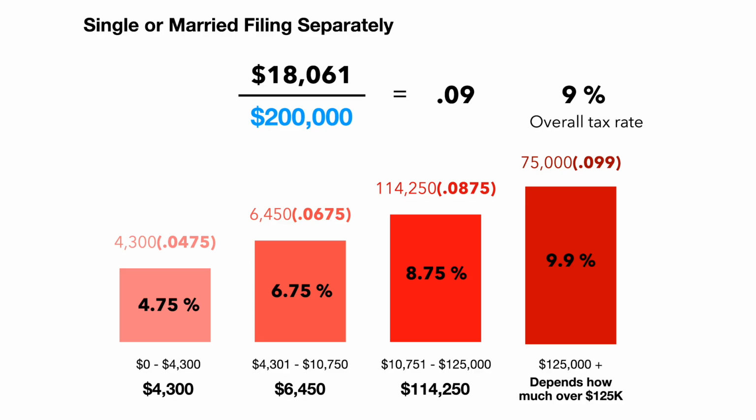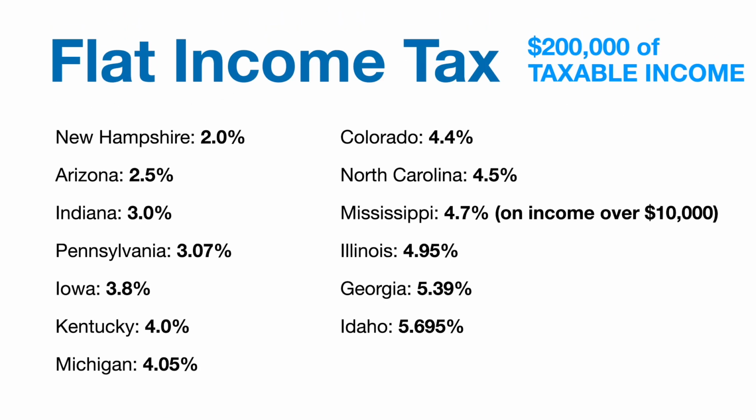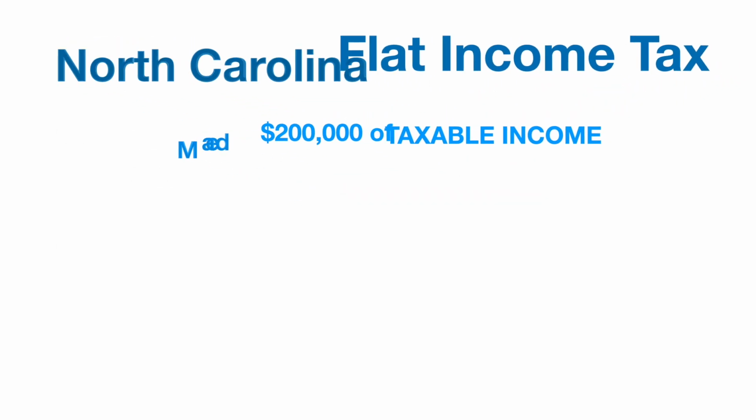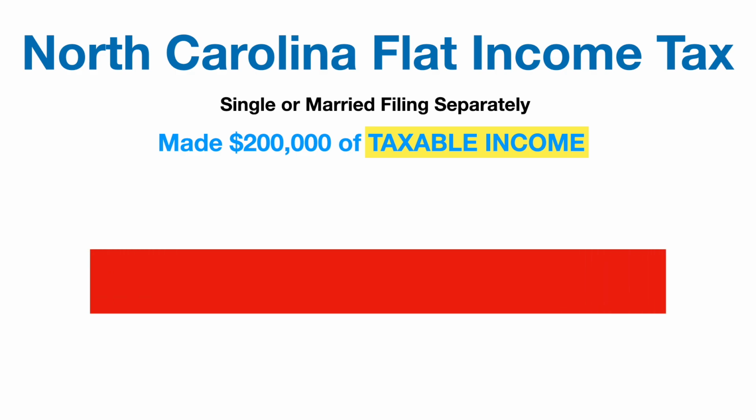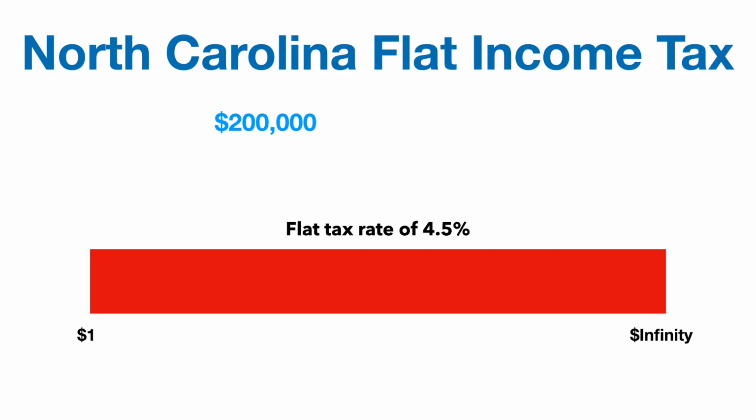Now let's compare that to if we paid just a flat tax on the same amount of taxable income. Let's say you lived in North Carolina. What does that look like if you are single or married filing separately? How much are we going to pay in that flat tax? Remember, with a flat tax, anything from $1 to theoretical infinity dollars is going to be taxed at that same rate of 4.5%. That makes the calculation easy.